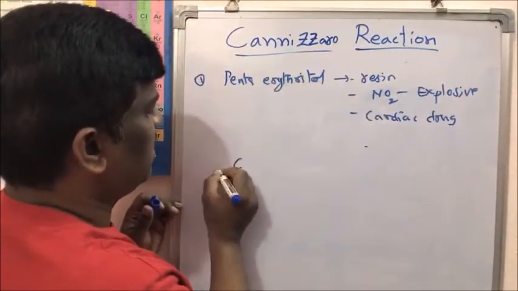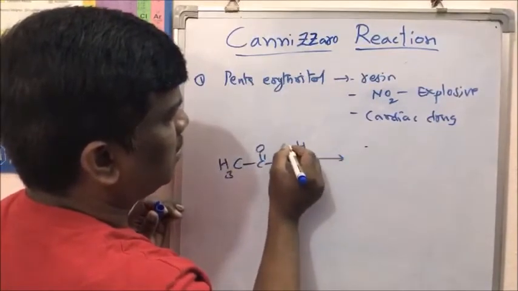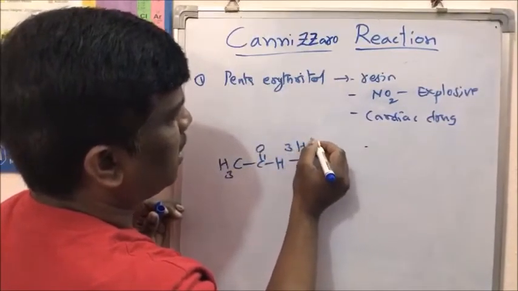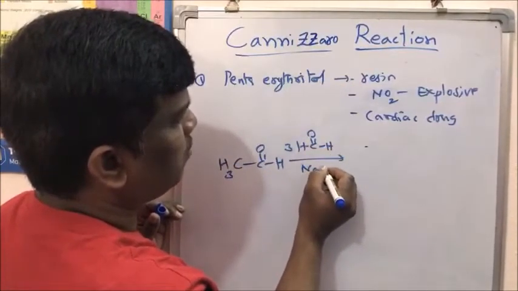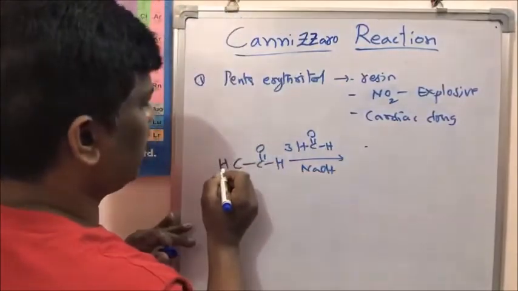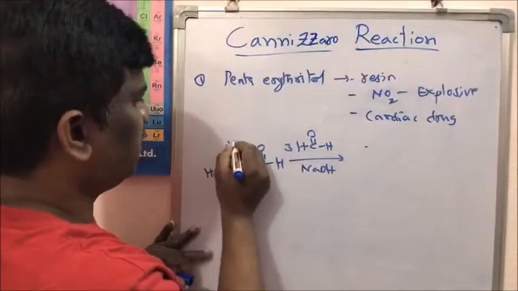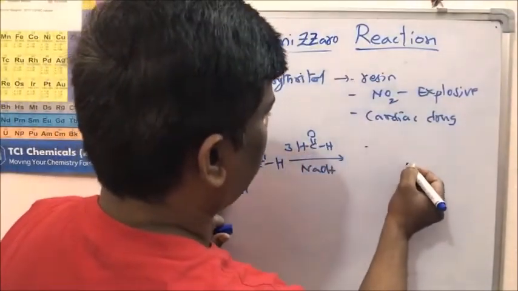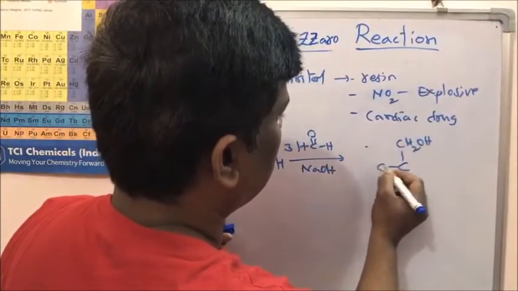So first step is acetaldehyde in presence of 3 moles of formaldehyde, with base, same base. I am using sodium hydroxide. What does it give? So this is 1 hydrogen, 3 hydrogens will be substituted with formaldehyde. So it gives alcohol.